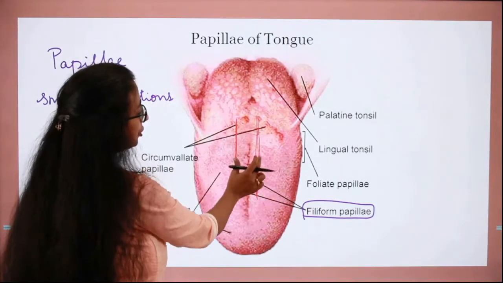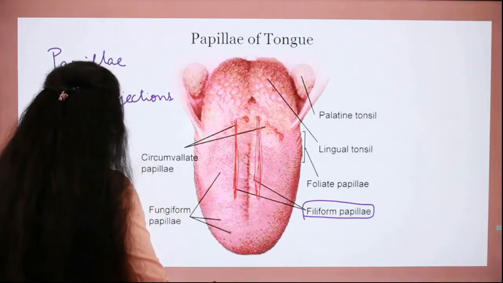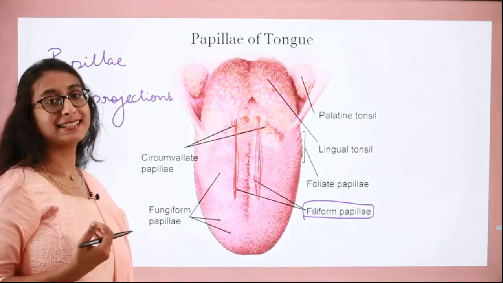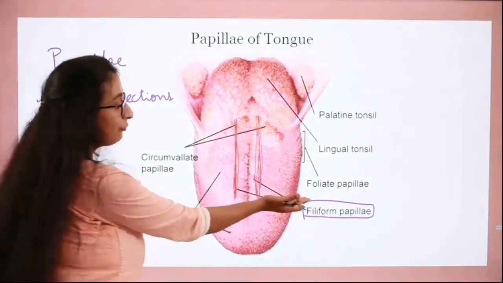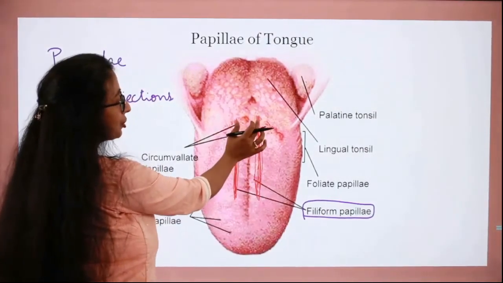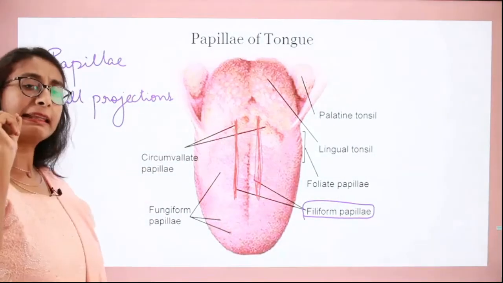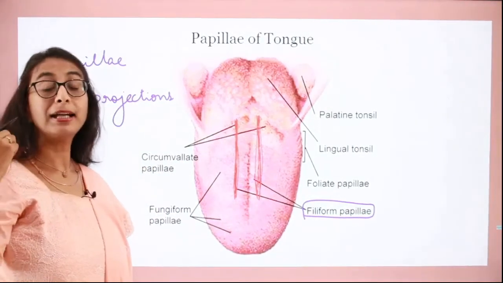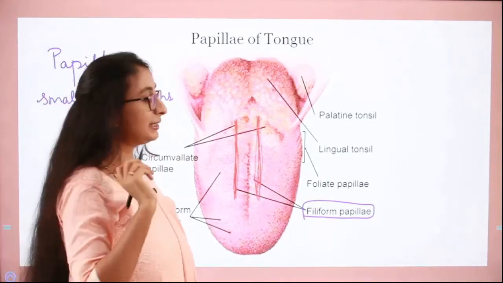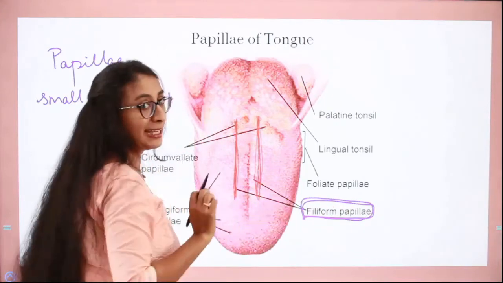So in this region you can find the filiform papillae, and though they are most commonly found, they do not have any taste buds as such. Okay, these filiform papillae are found in the center or in the upper stretches of the tongue, and they are the most commonly occurring ones, and they are thin and wire shaped, but they do not contain any taste buds. So this is important. Please keep in mind the filiform papillae do not contain any taste buds.